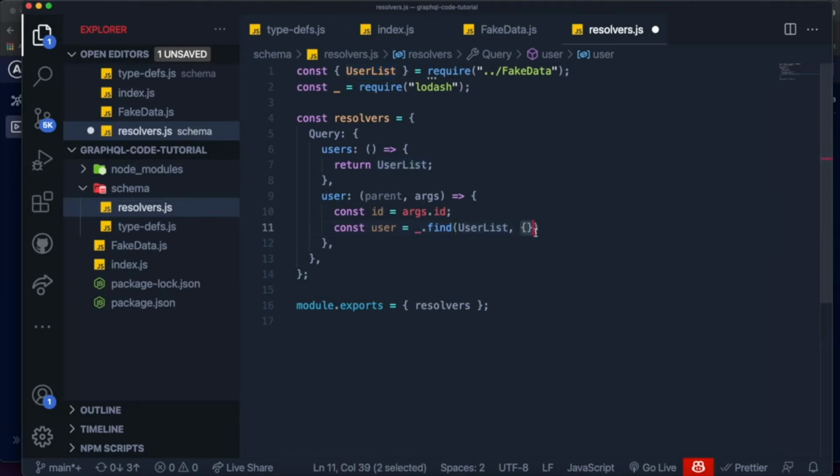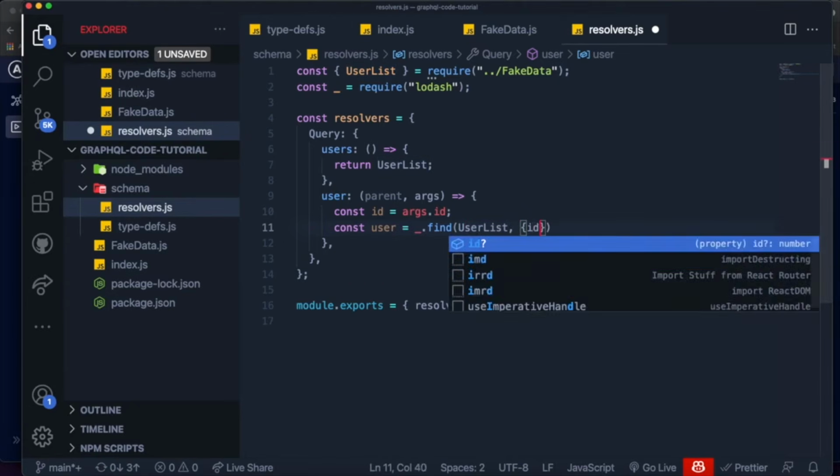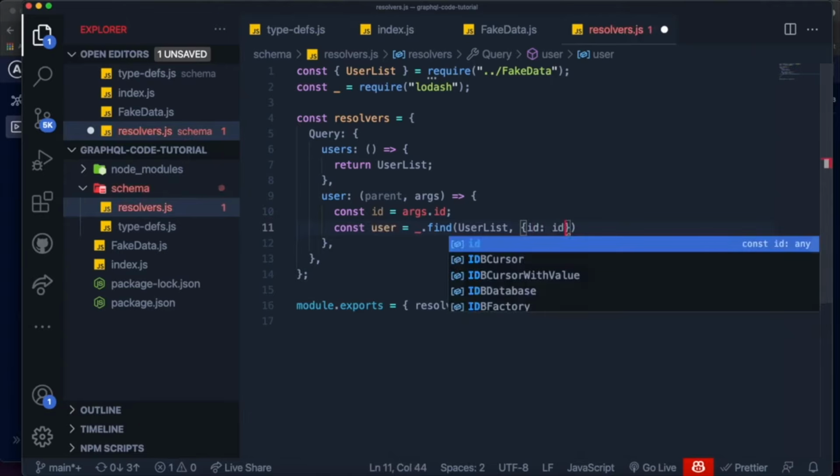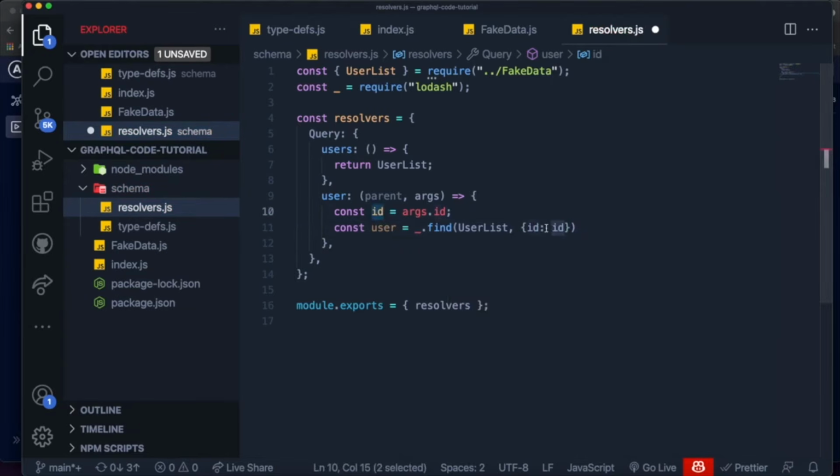So our list is an object. So we want to find the user which has the field ID equal to the ID that we have over here. And since JavaScript allows you, if you have an object and a key is equal to the value, it has the same name, so ID is equal to ID, we don't even need to do that like this. We can just write ID, and it's just shorthand notation for whenever you have a key and a value which are the same name. And this should return a single object inside of this list, which contains the ID equal to the ID that we pass in the argument of this resolver. And finally, what we want is we want to return this user.